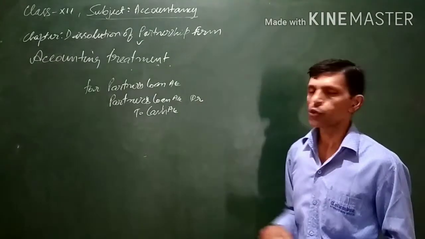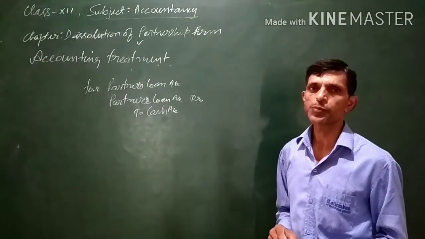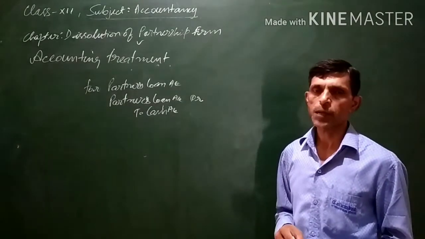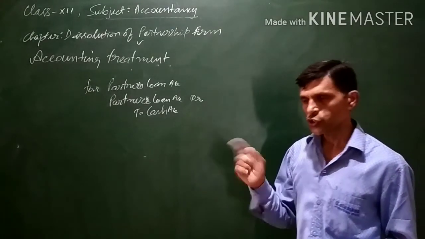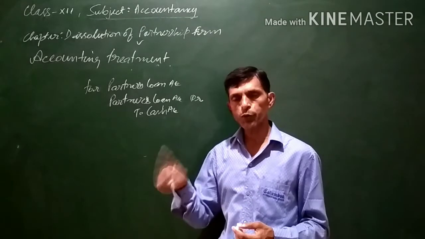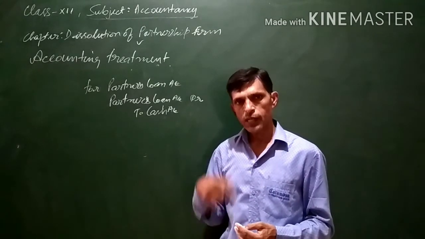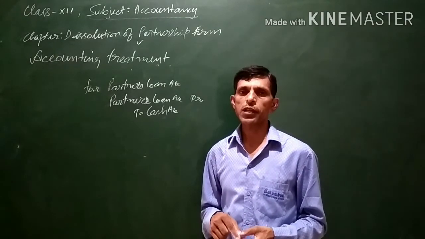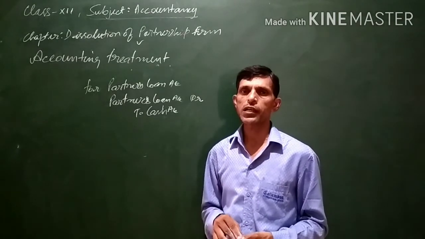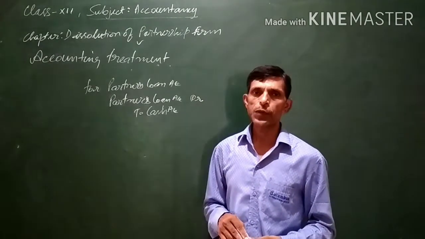Now, after the partner's loan account, the partner's capital account is prepared. The balance of the partner's capital account will be paid. If there is a shortfall in the capital, the partner has to bring capital. If there is a balance left in the capital account, this balance will be paid to the partner.